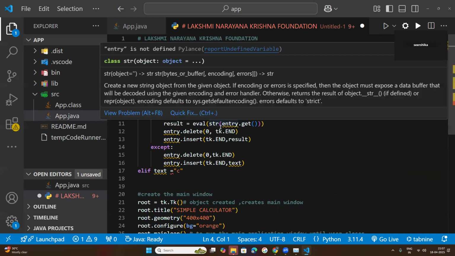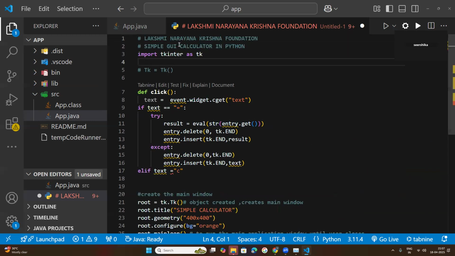This is the structure of what we need to create, a calculator, whether it is a GUI-based calculator or a CUI-based calculator. I told you GUI means graphical user interface. You need to understand each line. In the interview, if you say, sir, my project is a GUI calculator, and the interviewer asks what is GUI, and you are not able to explain it, what do you mean, are you a CSE engineer? You don't know what is GUI?